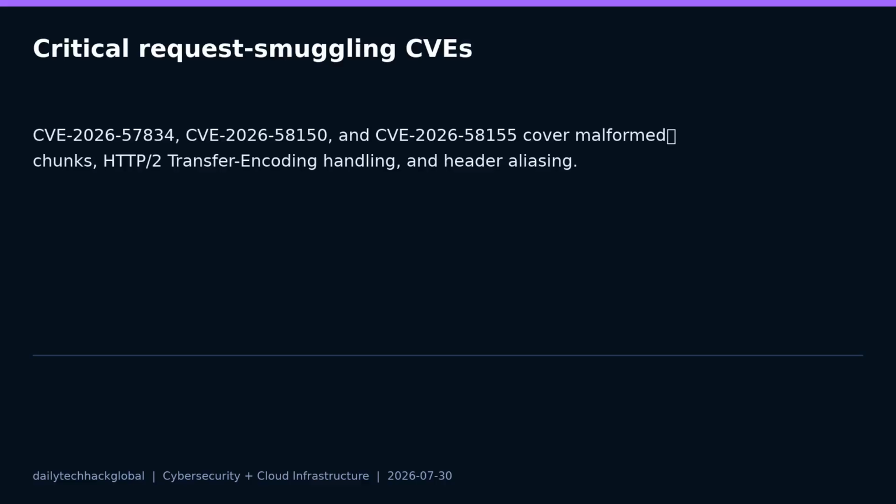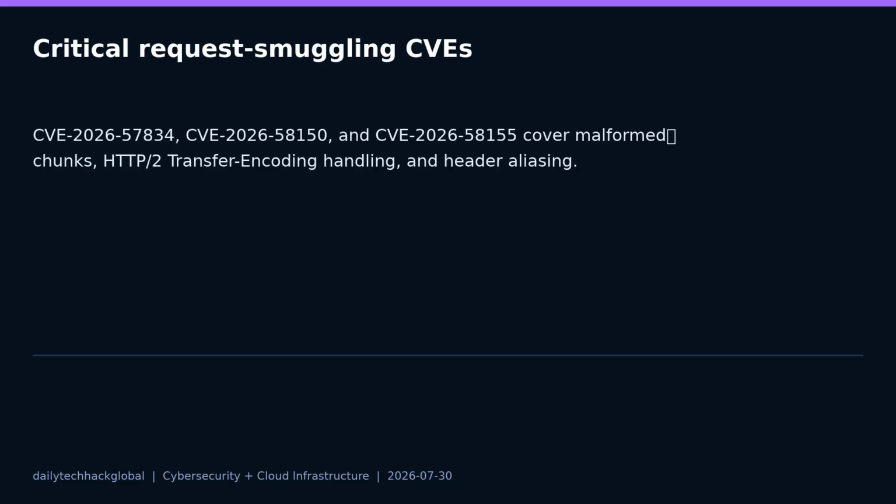CVE-2026-57834 is listed by NVD as CVSS 10 critical. The issue concerns malformed chunked message handling and can allow request smuggling. CVE-2026-58150 is also listed as CVSS 10 critical and involves HTTP/2 transfer encoding handling that can allow downgrade request smuggling.